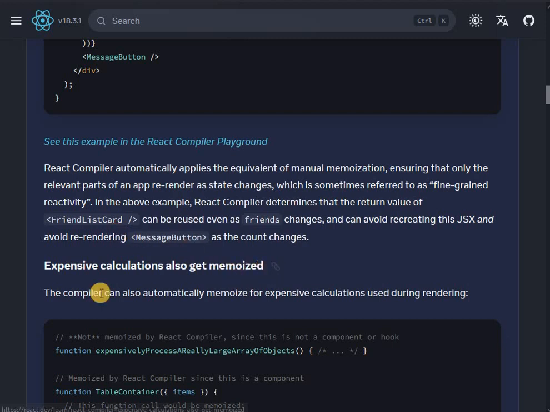Expensive calculations also get memoized. The compiler can also automatically memoize for expensive calculations used during rendering.